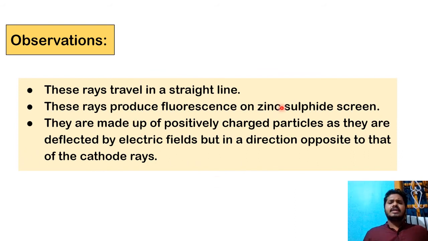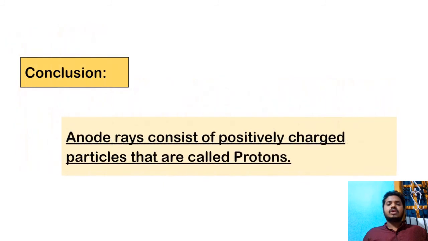Observation again: it moves in a straight line. They also produce some color or fluorescence. They are made up of positively charged particles, and they are deflected by the electric field, but in a direction opposite to that of the cathode rays. It means that in the same electric field, the electron and proton would move in opposite directions. The conclusion is that anode rays consist of positively charged particles that are called protons.